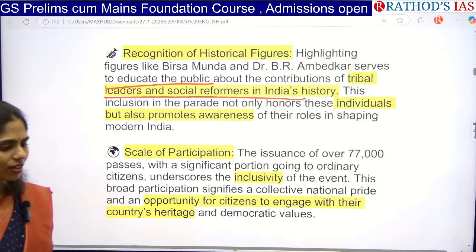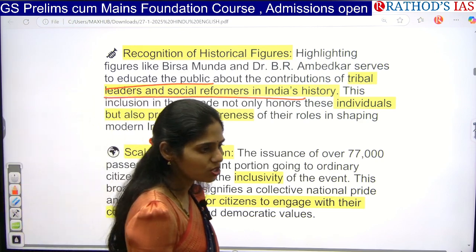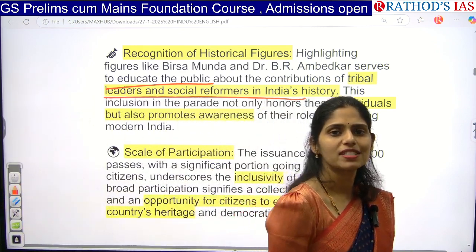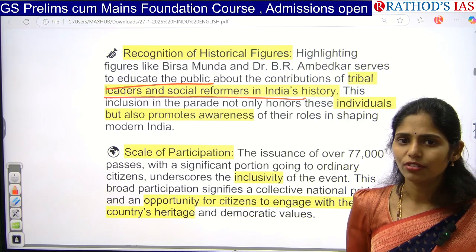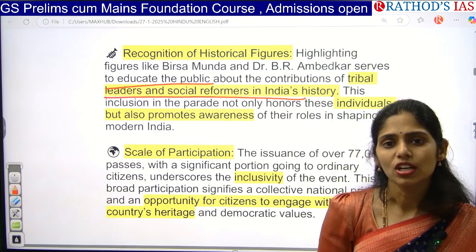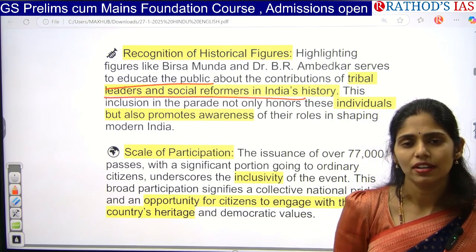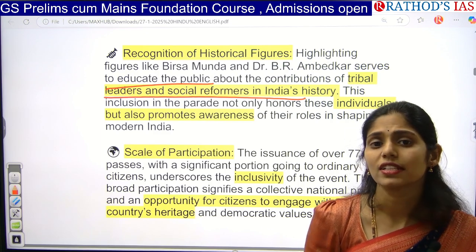Because when you read your modern history part, you will also see different types of peasant movements and tribal movements that happened. There you have to know who Birsa Munda is, what rebellion he started, why he started it, and what the reasons behind that were.